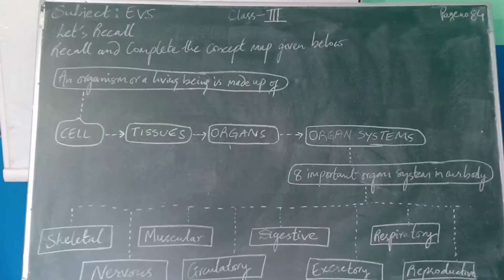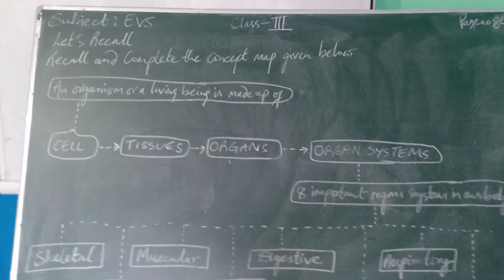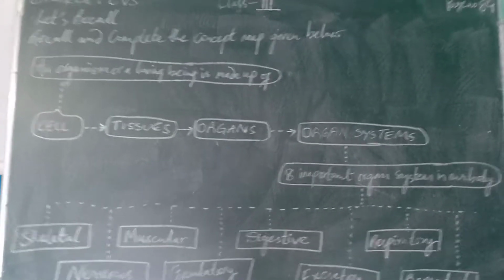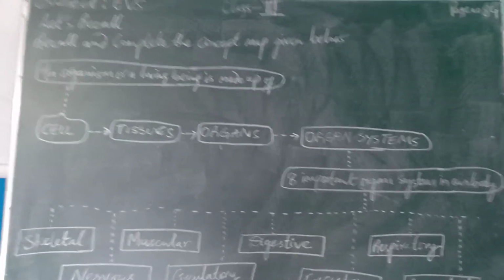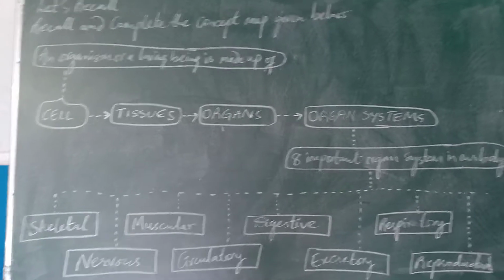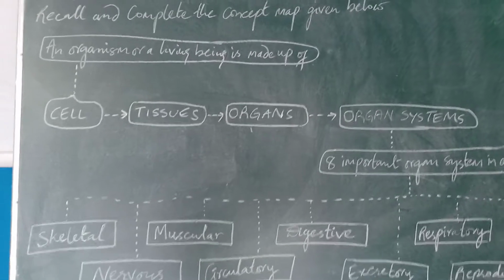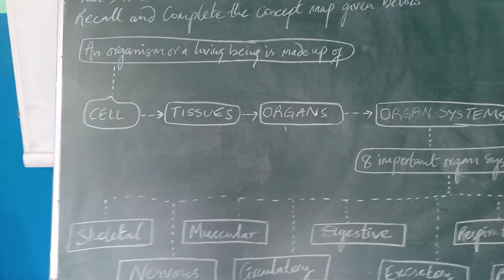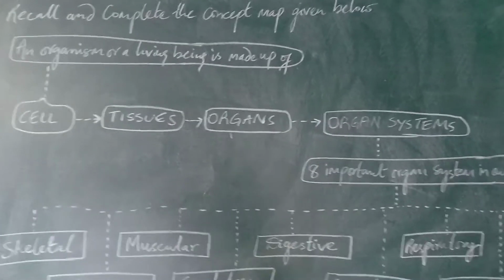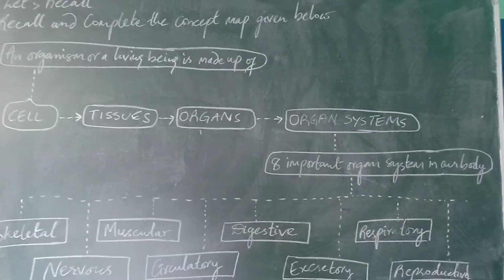Moving on with the next question. After this we have, let's recall and complete the concept map given below. The first box says an organism or a living being is made up of... So it has been further divided, where first it becomes a cell, then more than one cell becomes a tissue, then the formation of organs, and finally the organ systems are formed.